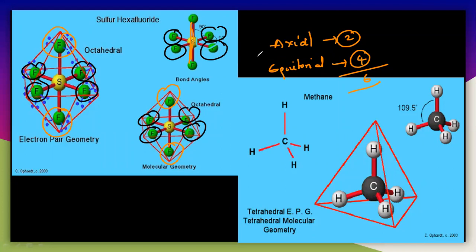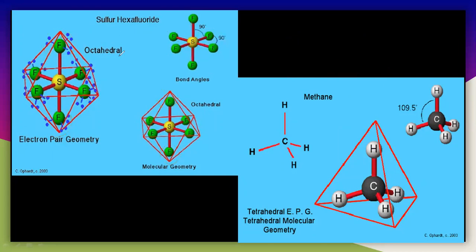Generally the distance of the axial and the equatorial bonds is the same. Both are the same, and then only it is called octahedral geometry. So again, in the octahedral geometry, the hybridization is sp3d2 or d2sp3.